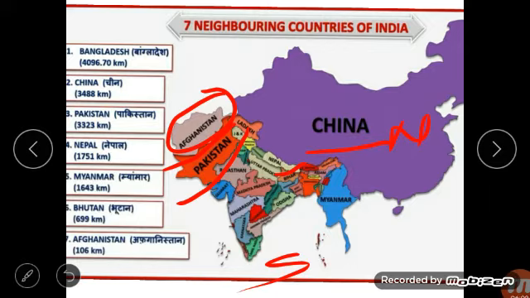Our neighbors across the sea are Sri Lanka and Maldives. Below that, Sri Lanka is there. One by one I will show you everything. And Maldives, that is in the east. Our neighbor across the sea is Sri Lanka.